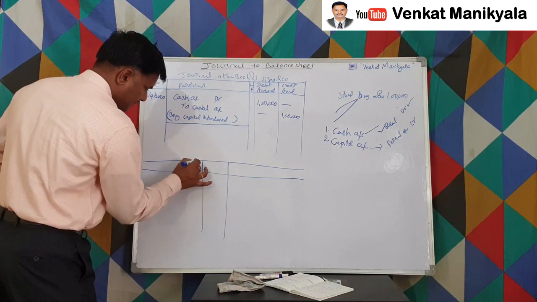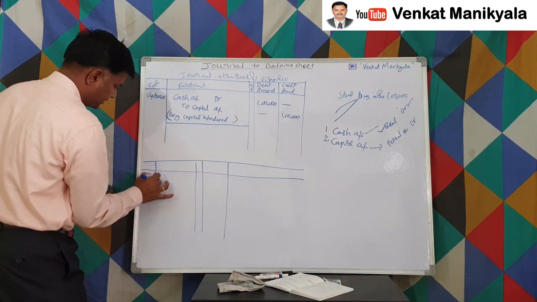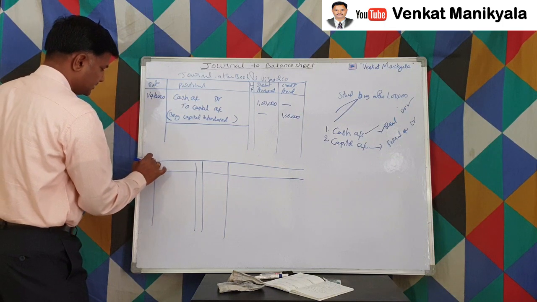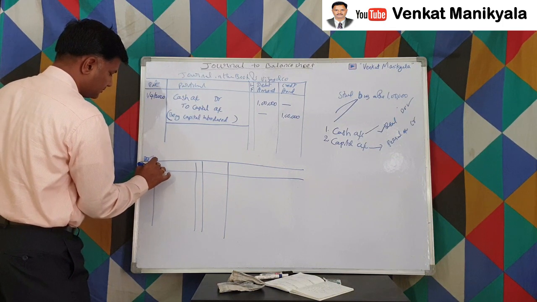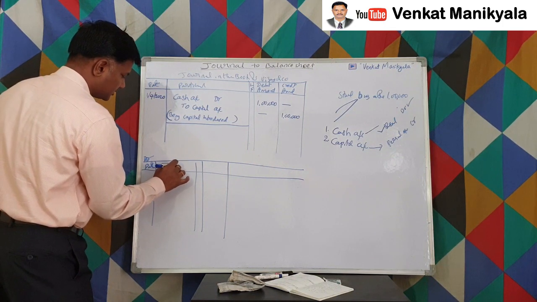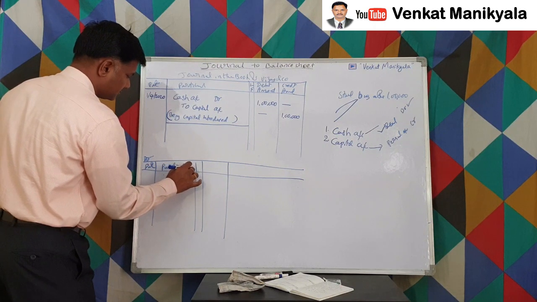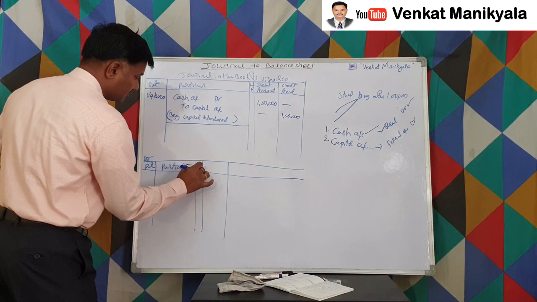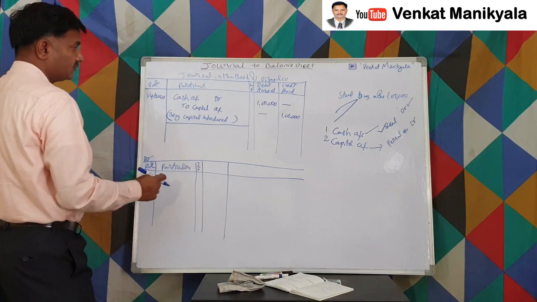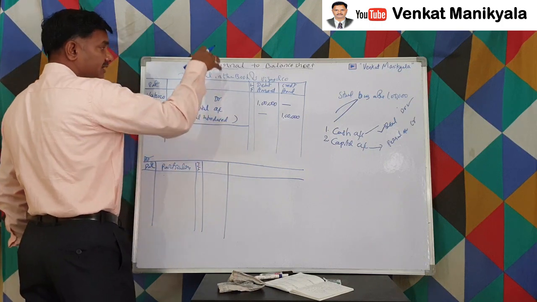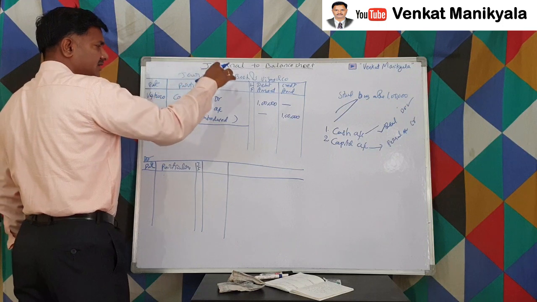These are all the columns we require on the debit side: date column, particulars column, and general folio. Here it's JF. Journal folio means the page of the journal in which we have written this entry.